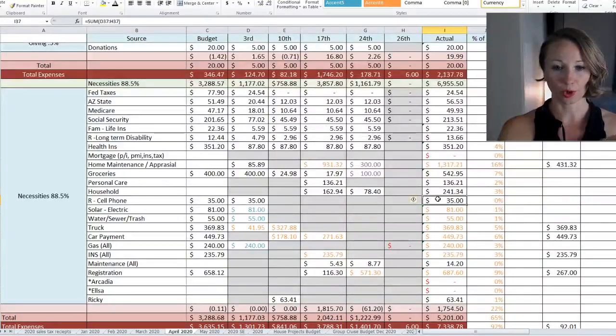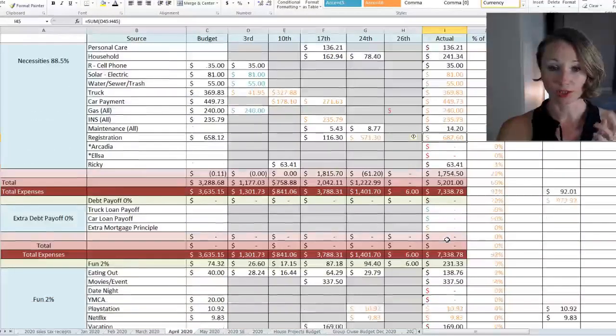Regular bills, so our phone bill. All these that are orange, you can see that are orange right here, those are all the ones that we have the money for May. So these will be coming out the first couple weeks of May. We have our electricity, our water, our truck, our car, we have a little bit of gas money left, our insurance, and then the tags are due, the registration is due. I've already paid for the registration for my vehicle, and now we just need to do an emissions test for Ricky's to renew his tags.